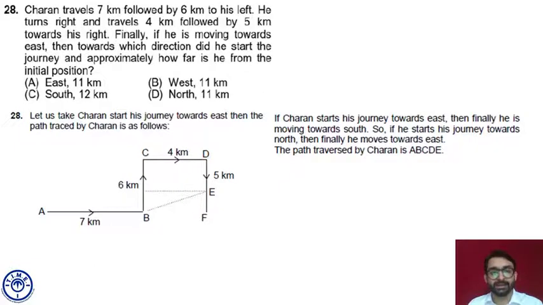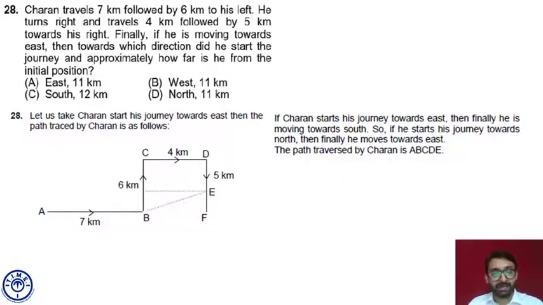So if I have to answer the question, we can answer it right away. The answer choice is D, Delhi, but still let's calculate the distance between the initial point and the final point. The question is asking approximately how far he is from the initial position. So we have to calculate the distance between A and F. AB is 7 kilometers. BF is not equal to CD, because the lengths are different. BF has to be different from CD. So we'll calculate this with the Pythagoras theorem.